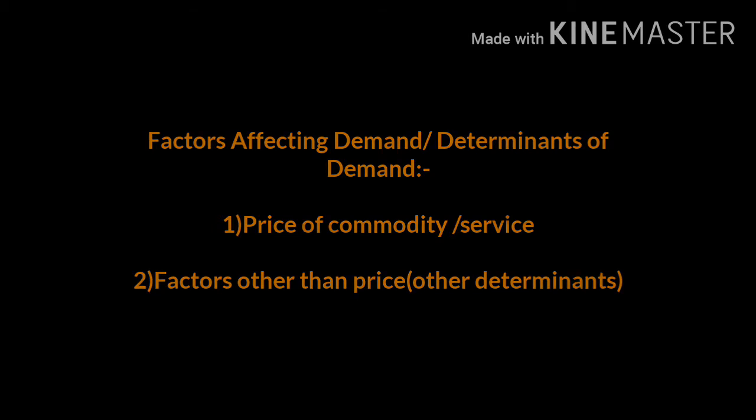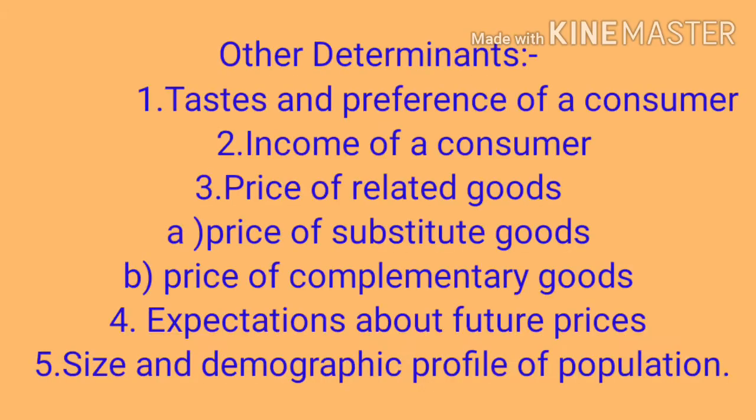Now the second point is other determinants. First, taste and preference of a consumer. Second, income of a consumer. Third, price of related goods. There we have 2 points: price of substitute goods and price of complementary goods. Fourth, expectation about future prices. And the last is size and demographic profile of population.